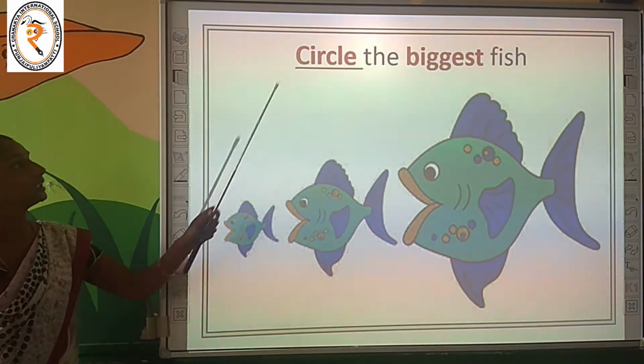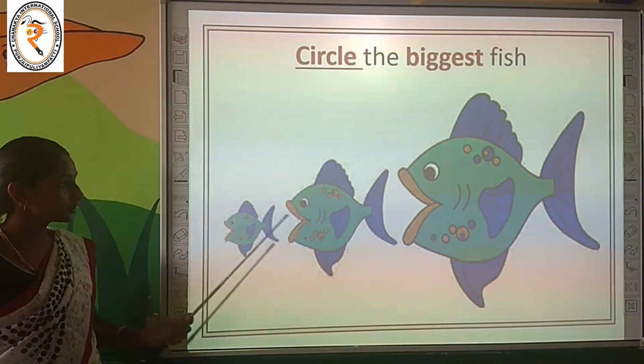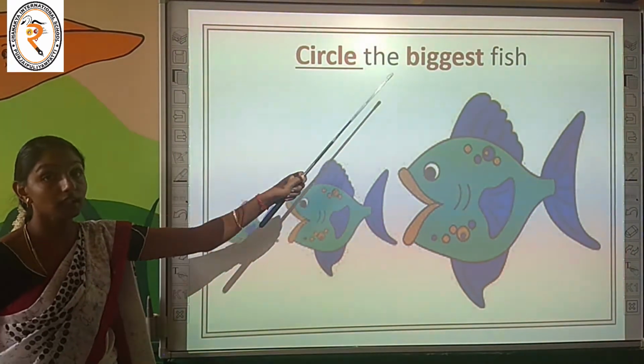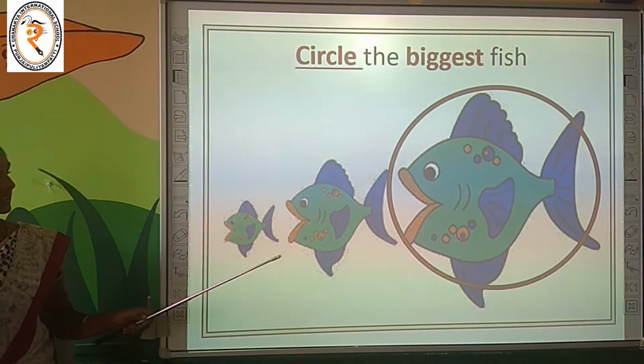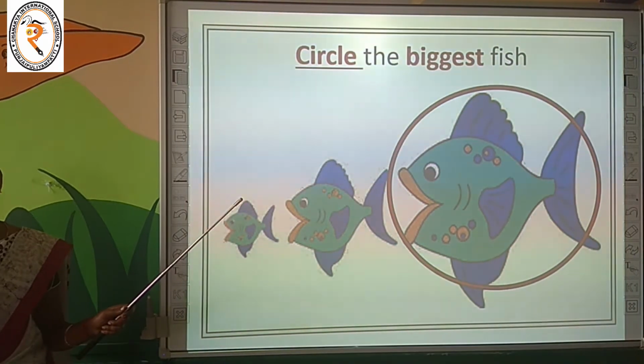Next activity, circle the biggest fish. How many fish do you have? 1, 2, 3. From these 3 fish, you have to circle the biggest fish. Are you finding the answer? Tell me the answer. Yes, the third fish is the biggest fish. Shall we do one more activity?